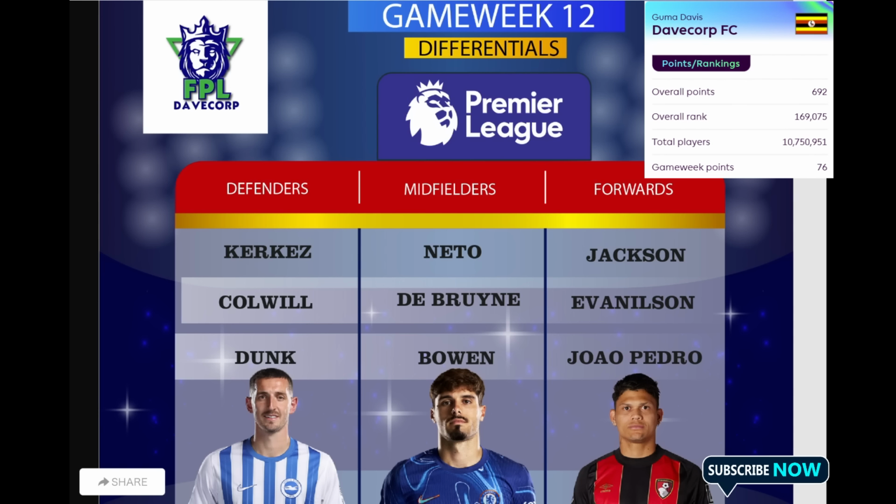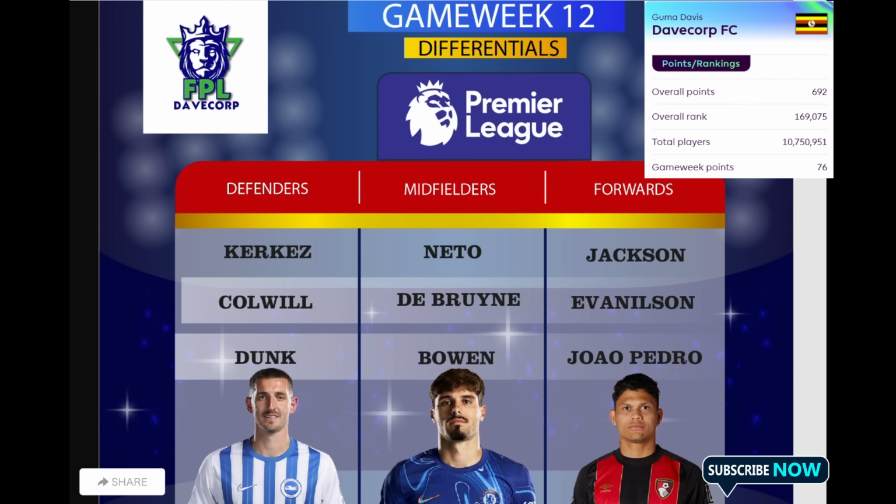Like how we know someone like Bowen is highly owned, someone like Salah is highly owned. So whenever such players perform, it doesn't make much of a difference for you in your rankings because pretty much everyone has him. So the players we are looking at today are those that are not highly owned, and we believe have very good fixtures and a very high chance of returns in the next following couple of game weeks. As we've divided them, we'll see the likes of defenders.